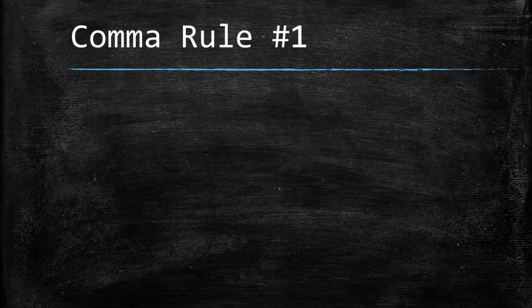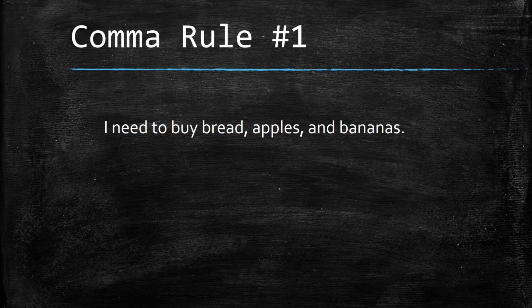The first rule to know where to place commas is in a sentence that is listing items. When you put a comma, it goes after the first item in the list and between all other items until the conjunction. So in this sentence, I need to buy bread, apples, and bananas. I placed a comma after bread because it is the first item in the list. I also put a comma after apples because it is an item in the list and it comes before the conjunction. So remember, rule number 1 is that we place commas in sentences that are listing items.